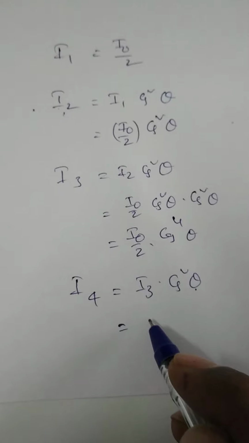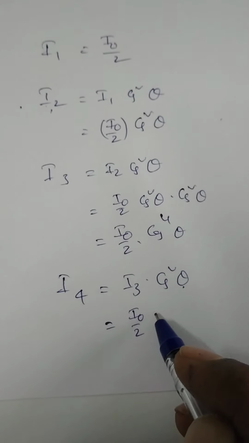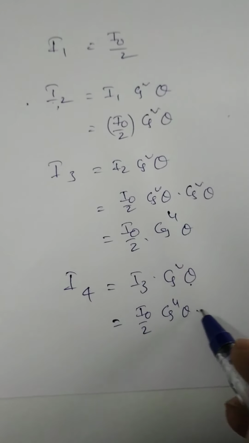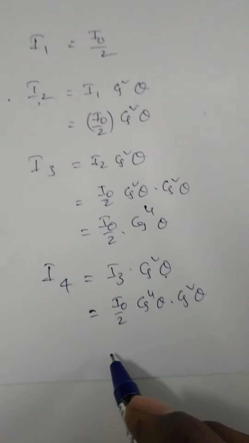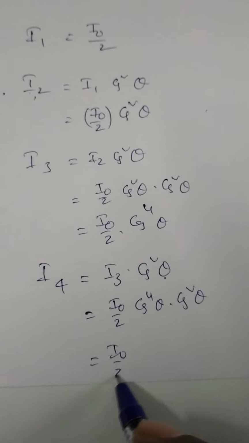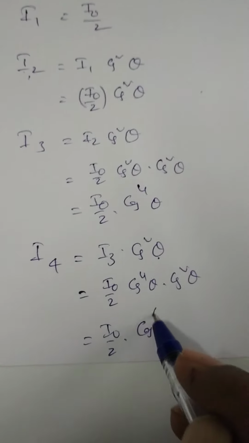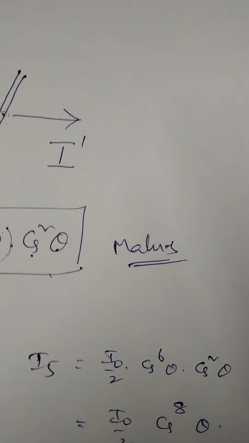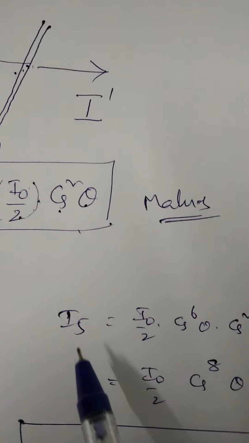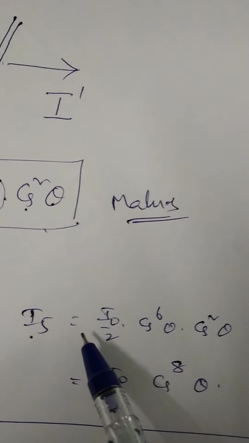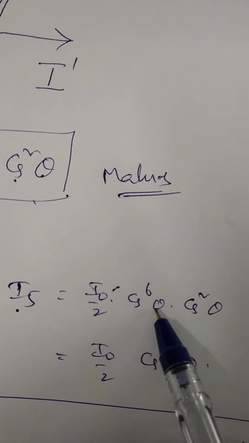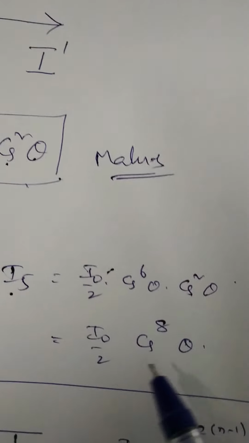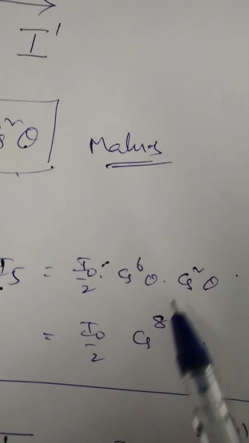I3 is replaced by I0 by 2 into cos power 4 theta into cos square theta, which equals I0 by 2 into cos power 6 theta. Right? The intensity of the light from the fifth one is I0 by 2 into cos power 6 theta into cos square theta, that is I0 by 2 into cos power 8 theta.